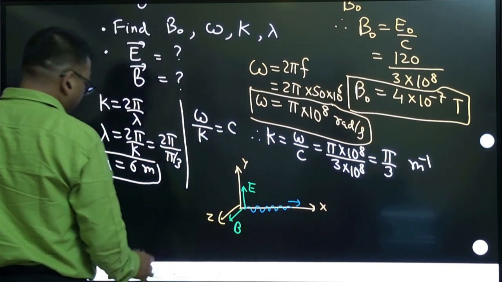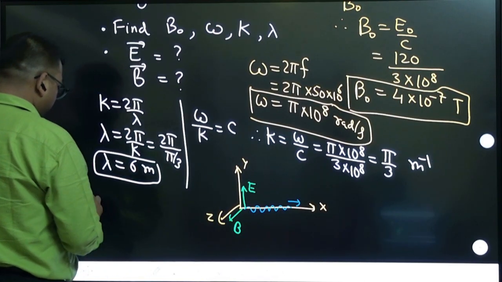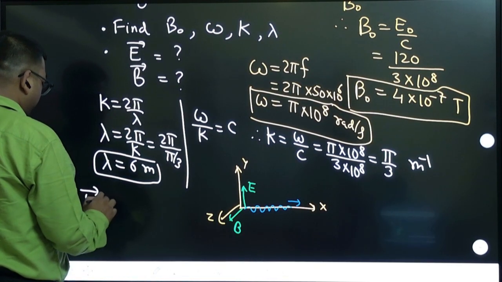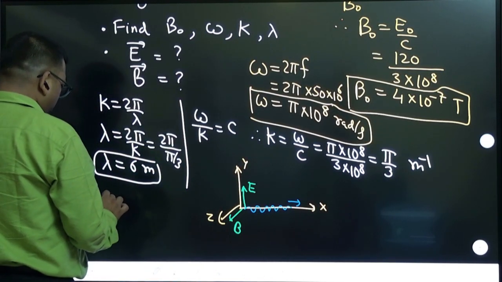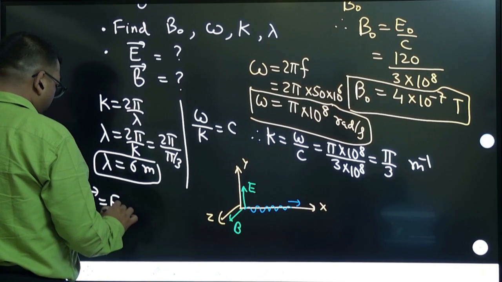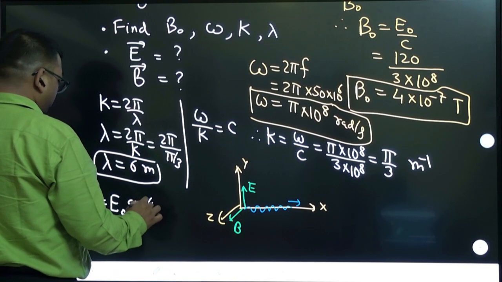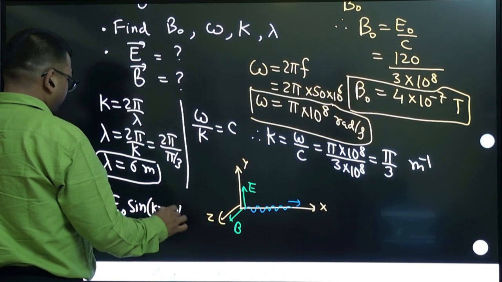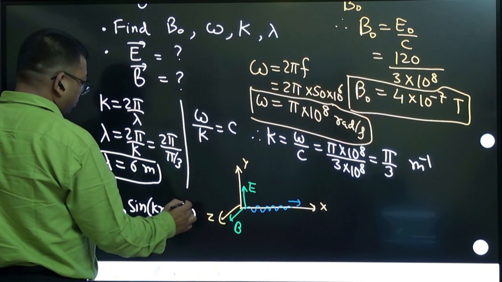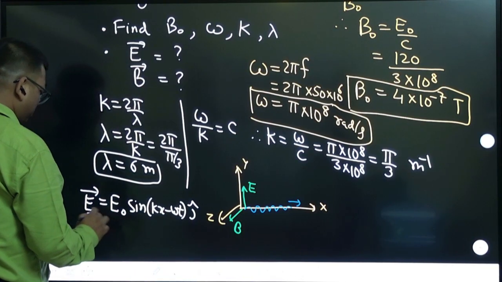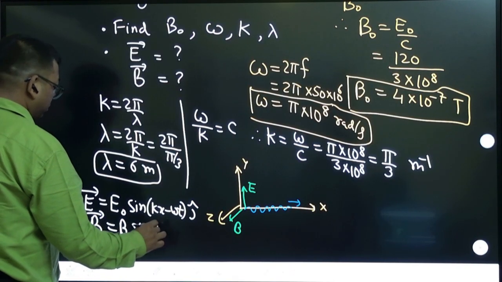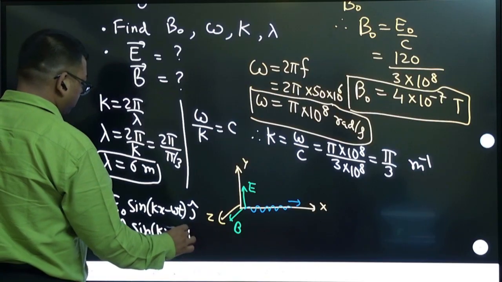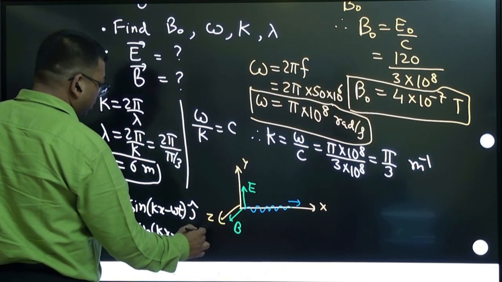If you take this standard form, then the electric field I can write as a vector: E naught, which is already given in the question, sine of kx minus omega t, along j cap. The B vector is B naught sine of kx minus omega t, along the z axis, k cap.